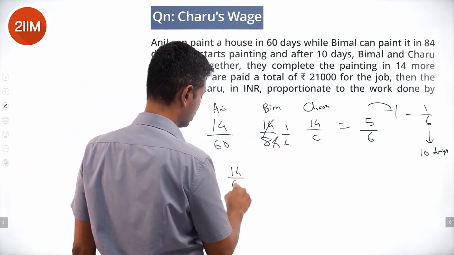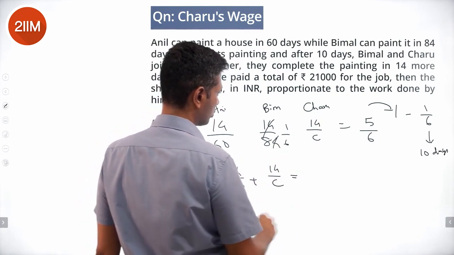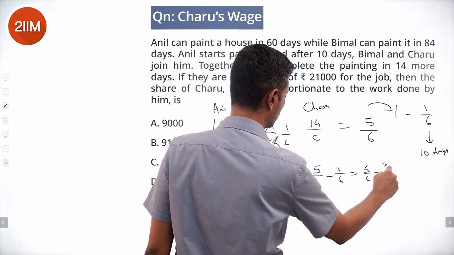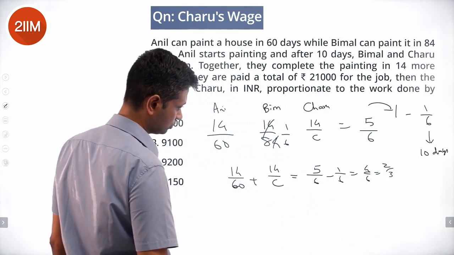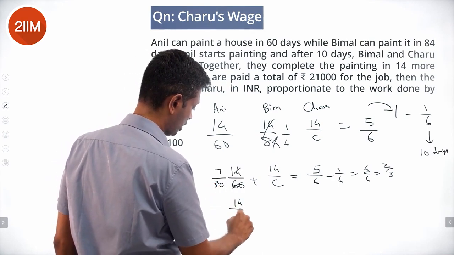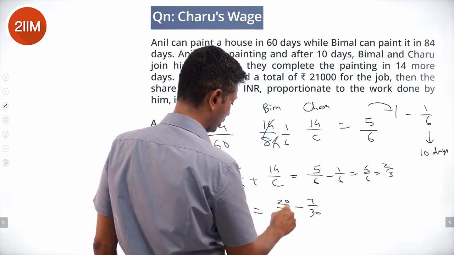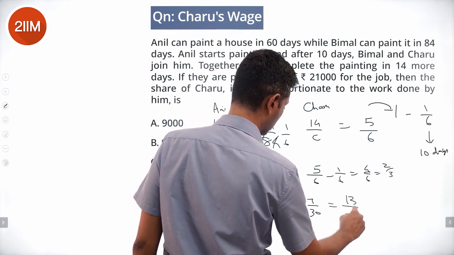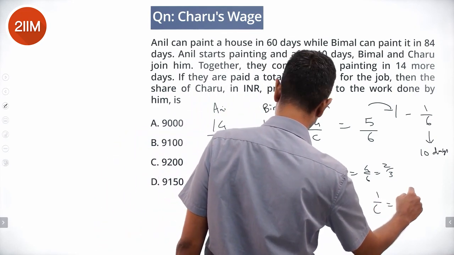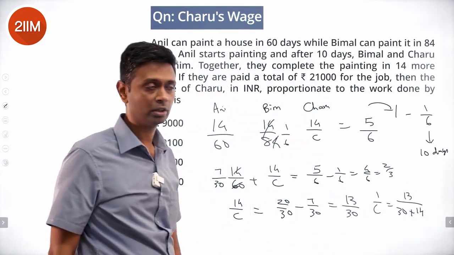So 14 by 60 plus 14 by C equals 5 by 6 minus 1 by 6, which is 4 by 6, which is 2 by 3. 14 by 60 is 7 by 30, so 14 by C is 2 by 3 minus 7 by 30. 20 by 30 minus 7 by 30, which is 13 by 30. Or 1 by C is 13 by 30 into 14. Nice.